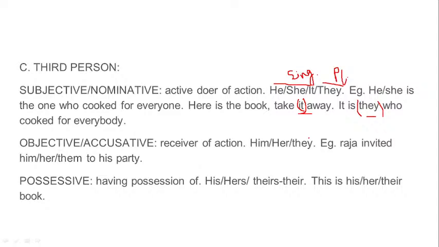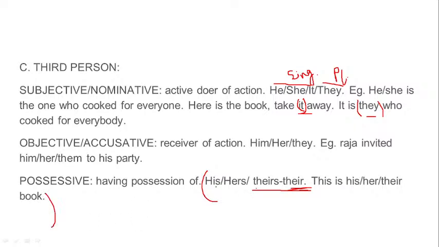This is his book. This is her book. This is their book. The meaning is the same. This property is theirs, or that house is theirs. So who are in possession of that house? They are. Theirs denotes that the pronoun possesses something.